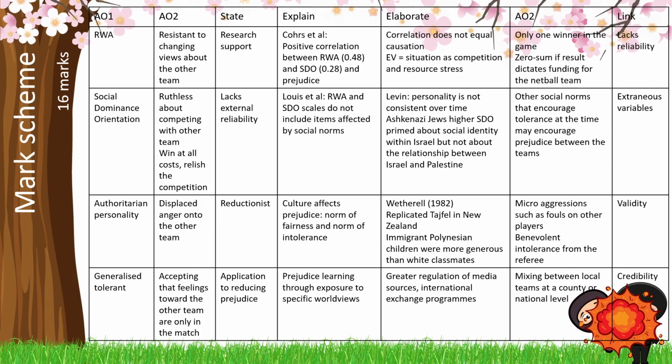Okay, so when we're thinking about this, we're changing this slightly, but we're keeping a lot of the information the same. All right, we've still got, and I've condensed this down a little bit because we've already talked about this once before. So where we're talking about our different personality types, we then want to be giving a link back specifically to apply these personality types to our scenario of Karen and her netball team and seeing these prejudicial views in the netball team.